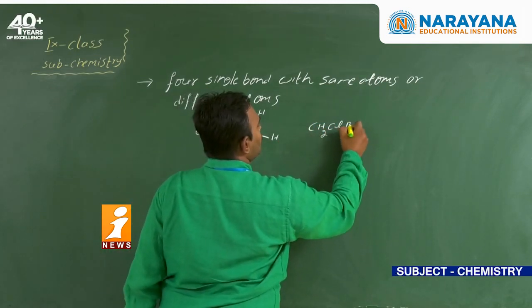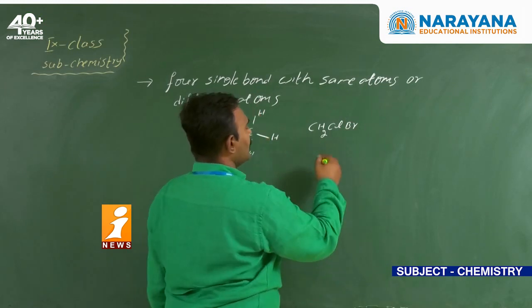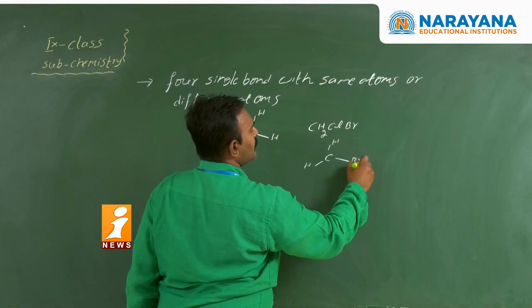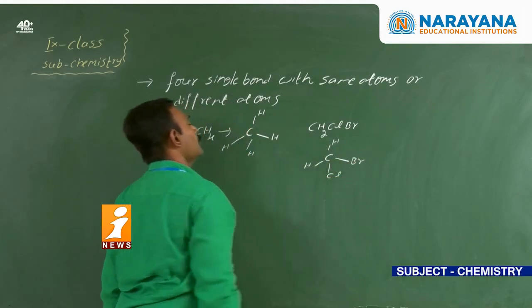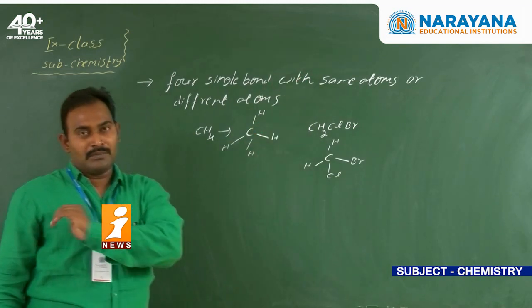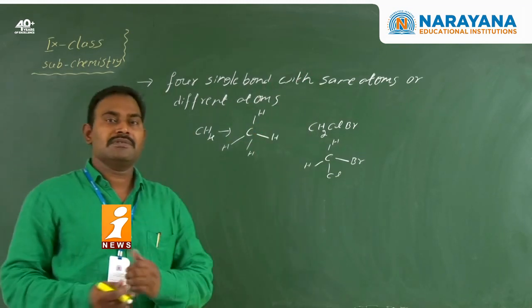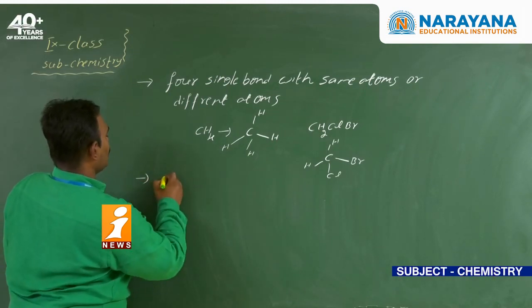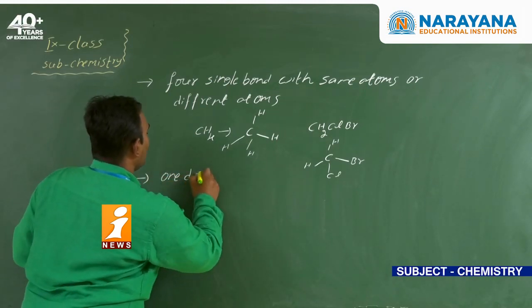Now coming to CH2BrCl, how can we write here? Carbon, 2 hydrogens, and one bond with bromine and one bond with chlorine. So here what we can say, that means carbon can form 4 bonds with the same atoms or with different atoms also.